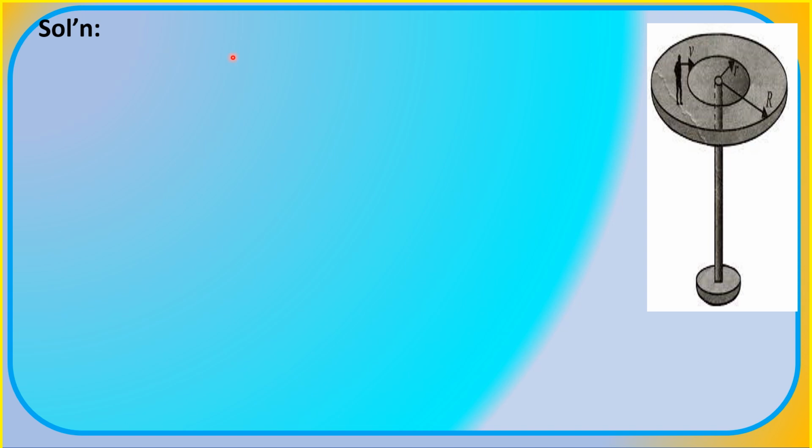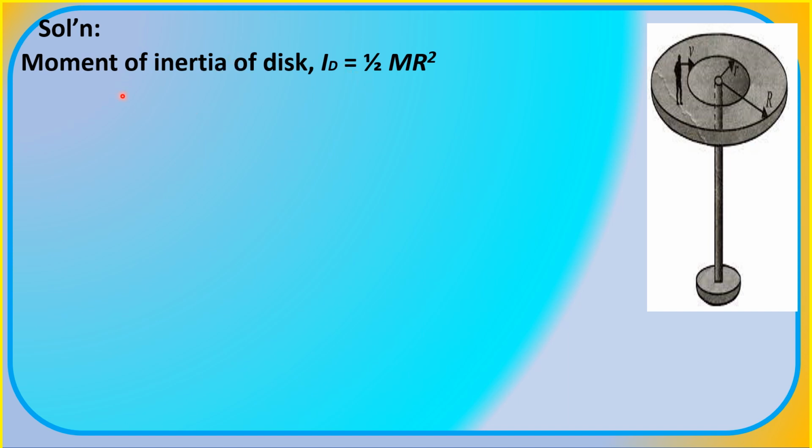Here's our solution. We express the moment of inertia of the disk, labeled I sub d, and that is equal to 1/2 the mass times the square of its radius. So this is the moment of inertia of the disk.